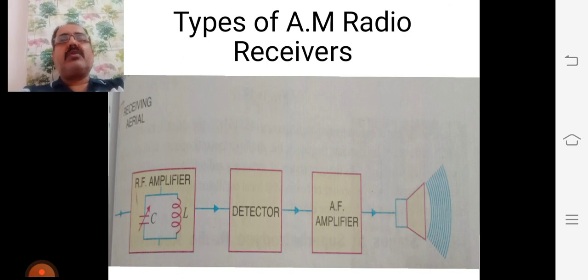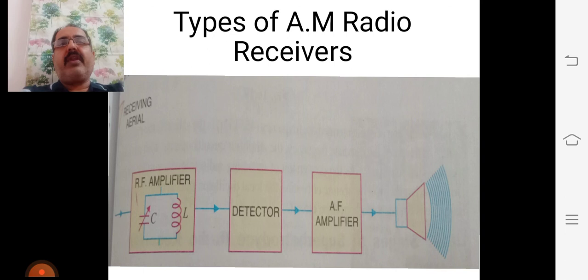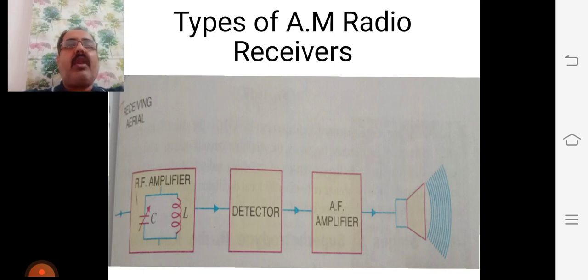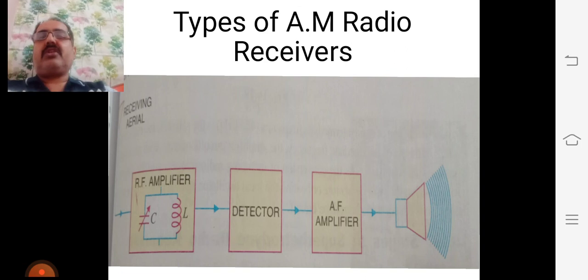The figure shows the superheterodyne principle with a block diagram. The selected radio frequency F1 is mixed with the frequency F2 from a local oscillator. The output from the mixer is the difference, that is F2 minus F1, and is always 455 kilohertz, regardless of the station to which the receiver is tuned.